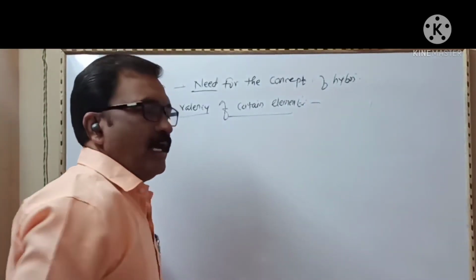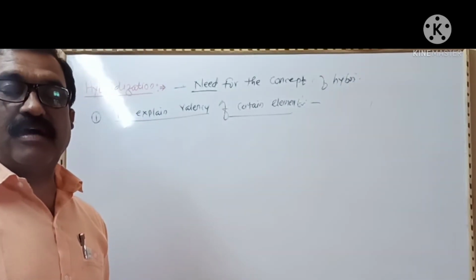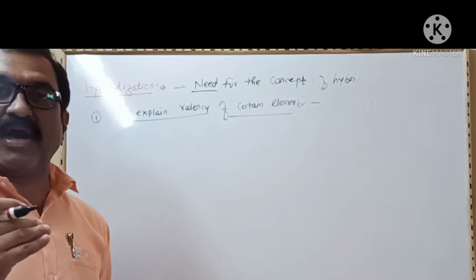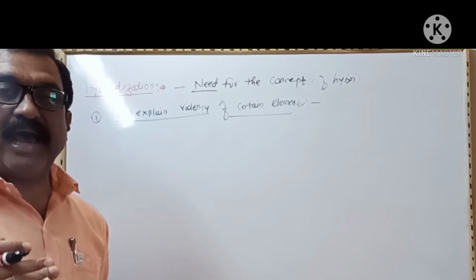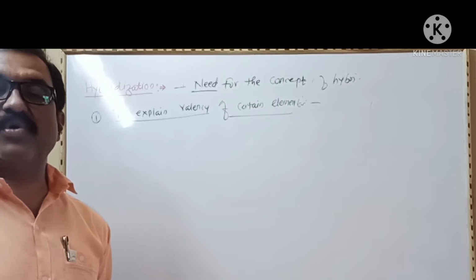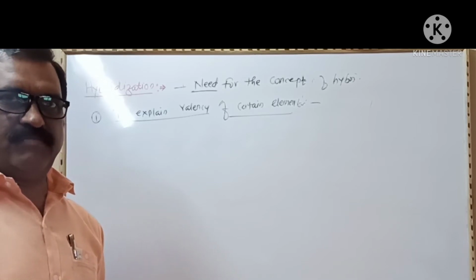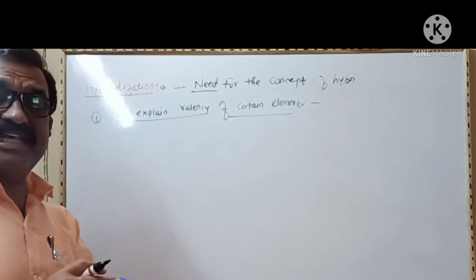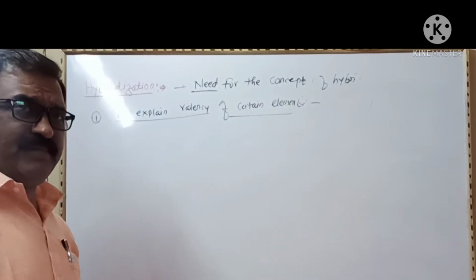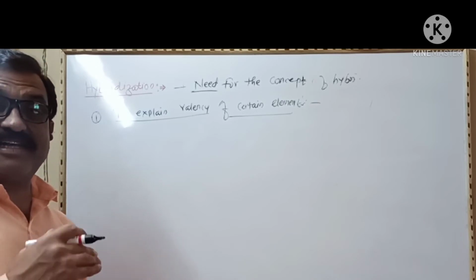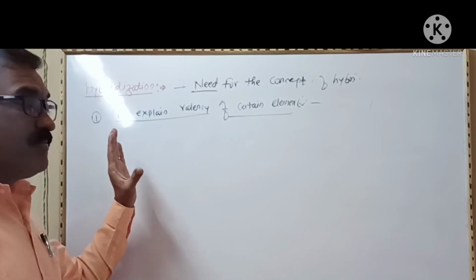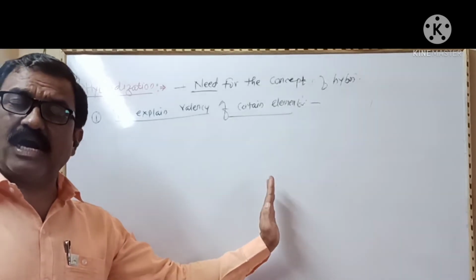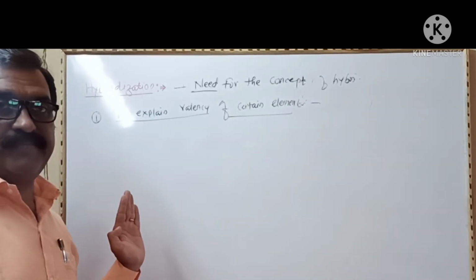We know that valency means the number of unpaired electrons present in the outermost, that is the valence shell of an atom. But it is observed that the valency of some elements is greater than the number of unpaired electrons present in the valence shell of the atom.